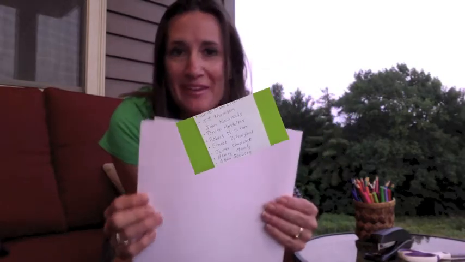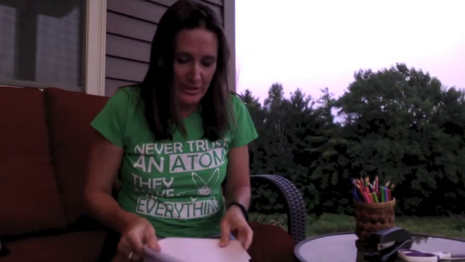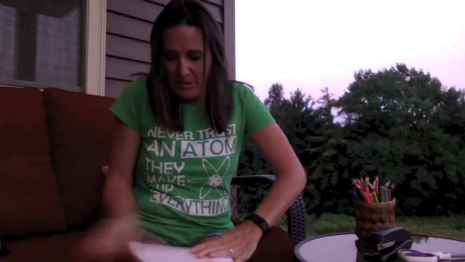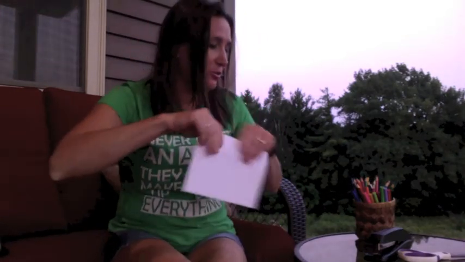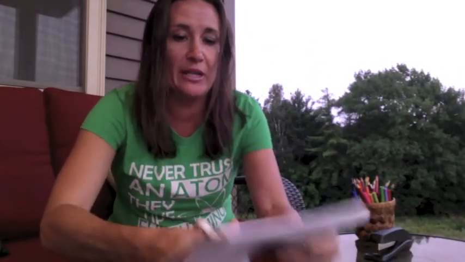So here's how you make that foldable. You really just need 6 pieces of computer paper. And then you'll take that computer paper, you'll fold it in half and make a fairly sizable book, but honestly you probably aren't going to need that whole thing. So what you'll want to do is actually take a scissors and cut that book in half.